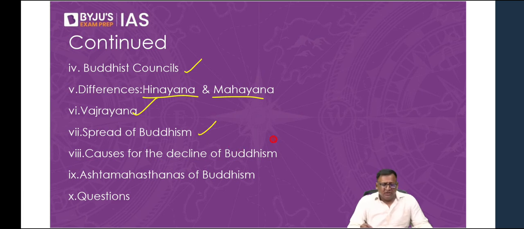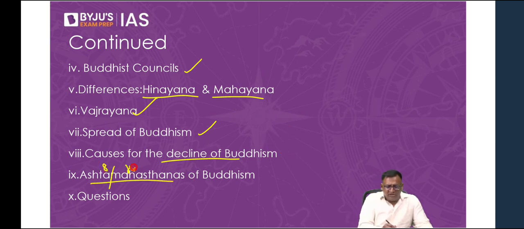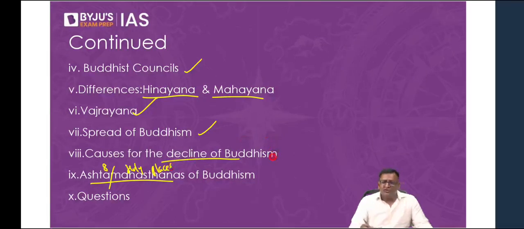The spread of Buddhism, the reasons for the popularity of Buddhism, then the causes for the decline of Buddhism, then the Ashtamahasthanas. What is Ashtamahasthanas? Eight holy places connected with Buddhism, which the Buddhists consider as holy. So why do they consider them as holy? We'll talk about it. Then the questions which have appeared from this topic in the prelims as well as mains.